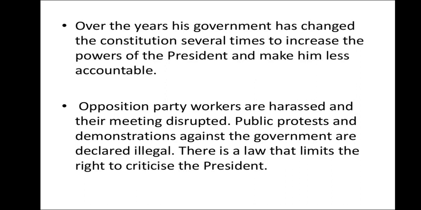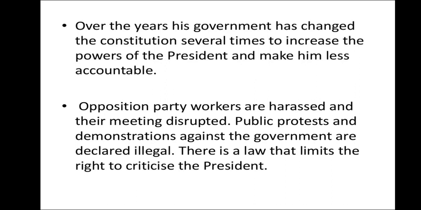If we have elected a leader, that elected leader should work for us, the people, for their welfare. If they're not doing such work, they should be answerable. As in India, the government is answerable every time it takes a wrong decision. We start protesting, we show our discontentment. That is how we make our government accountable. In this system, the accountability was least.